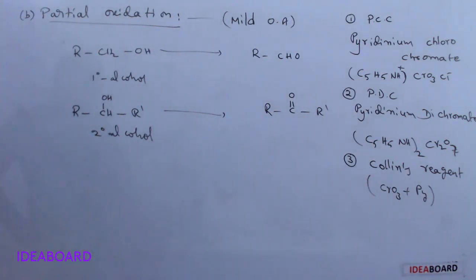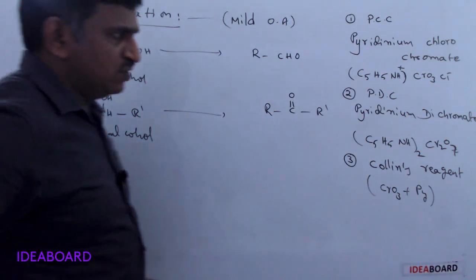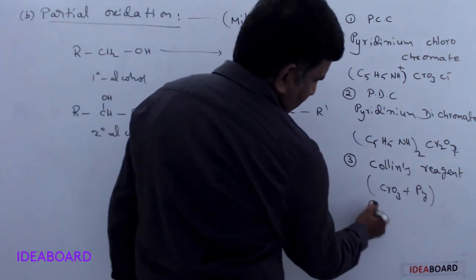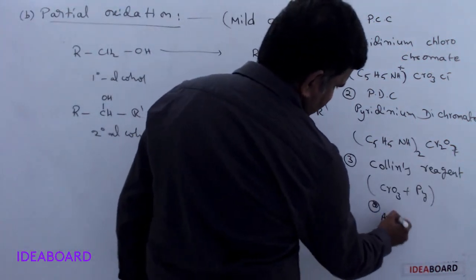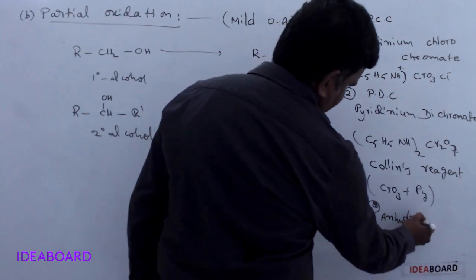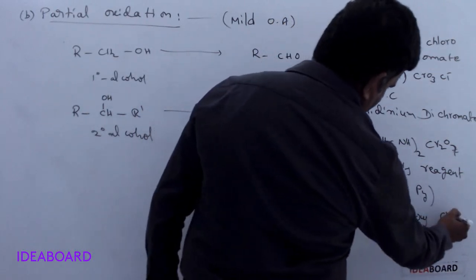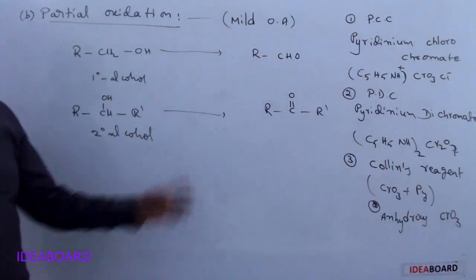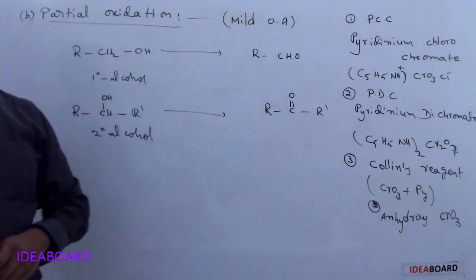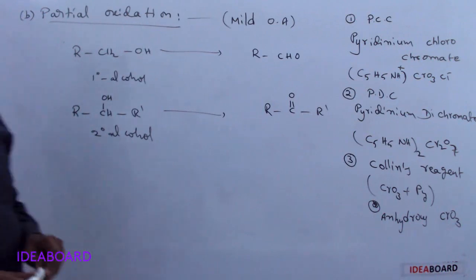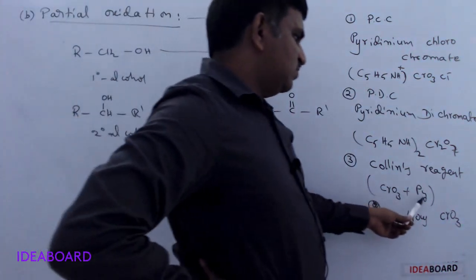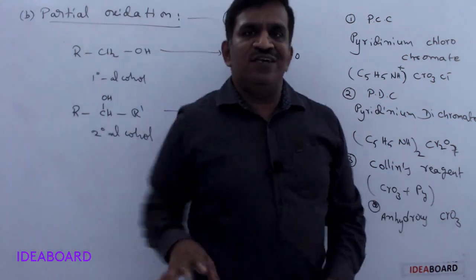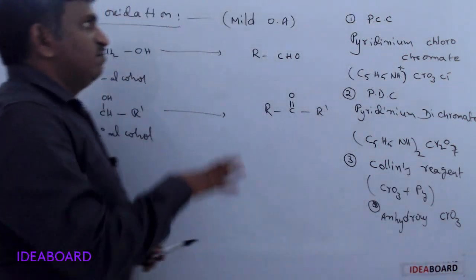That chromium trioxide and pyridine mixture is called Collins reagent, or we can use anhydrous chromium trioxide, which will also be useful as a mild oxidizing agent.